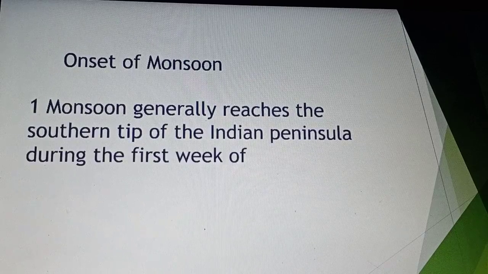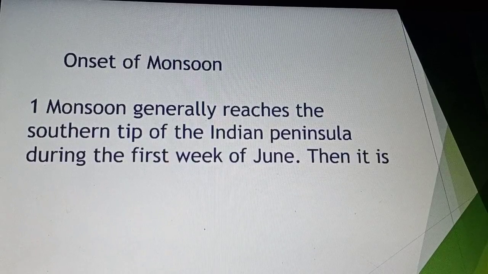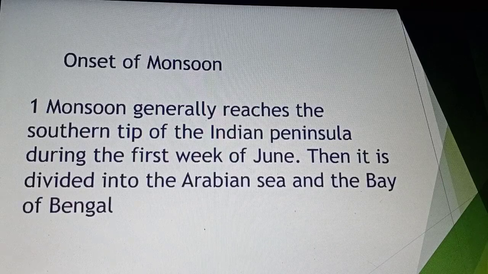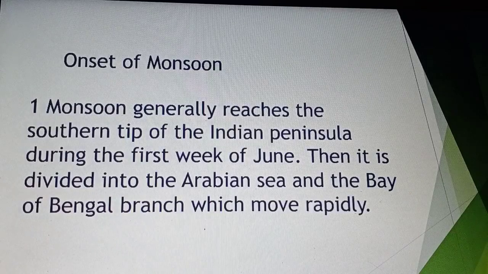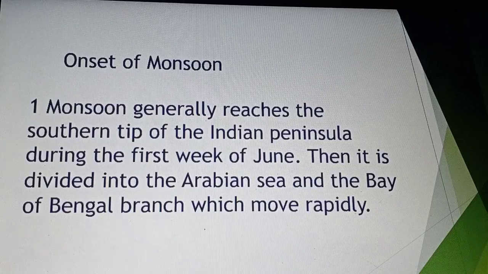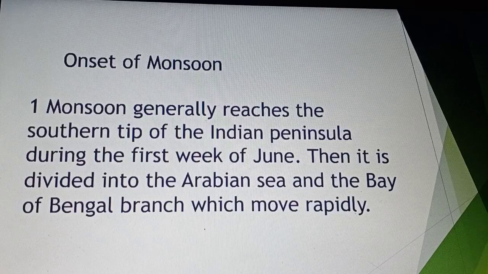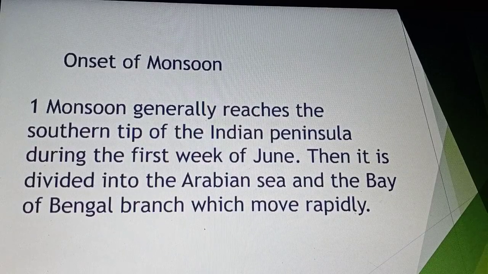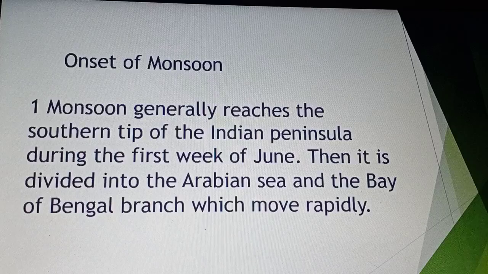Students, the monsoon generally reaches the southern tip of the Indian peninsula. The country is divided into two parts, the northern Himalaya and the peninsula plateau. The monsoon starts from the southwestern part of the country and arrives during the first week of June. After that it divides into two branches, the Arabian Sea branch in the western part of the country and the Bay of Bengal branch in the eastern part, which move rapidly all over the country. This is called the onset of monsoon.